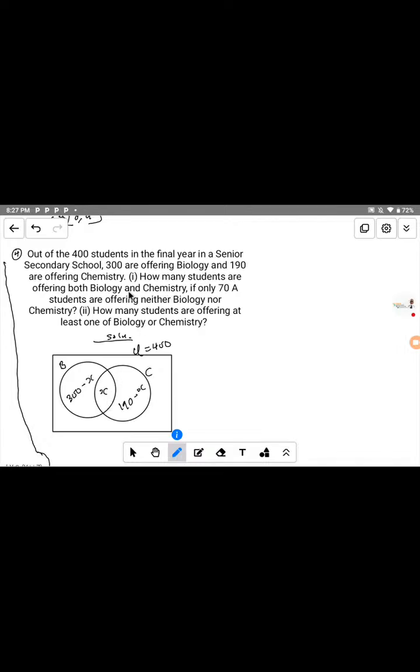So this is the intercept of the subjects, and we represent that as s. Now that is what we're told to find. We want to find the value of s at this region.